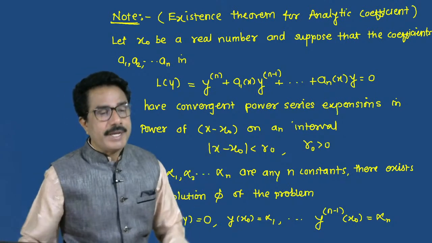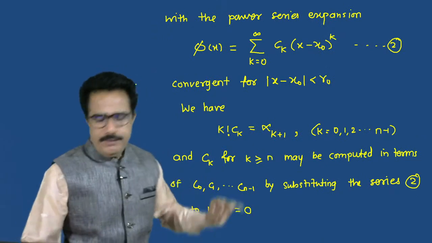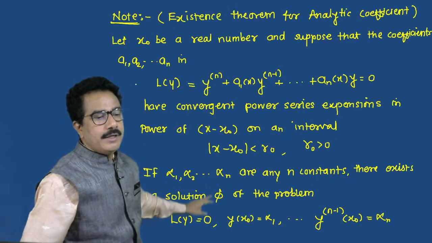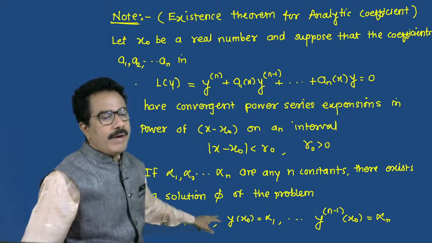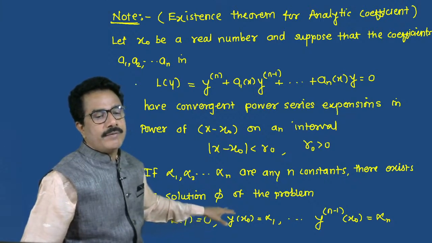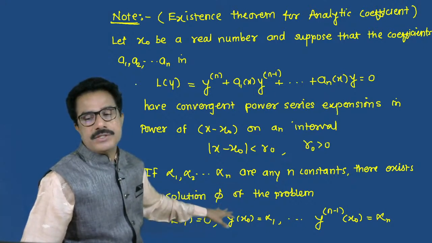We shall discuss one example based on this, with the series. We can find the solution of L of y equals 0, y of x naught equals alpha, and y raised to n minus 1 of x naught equals alpha.